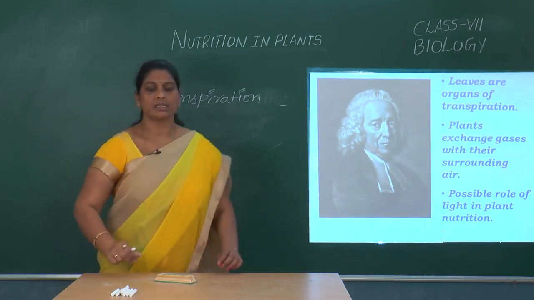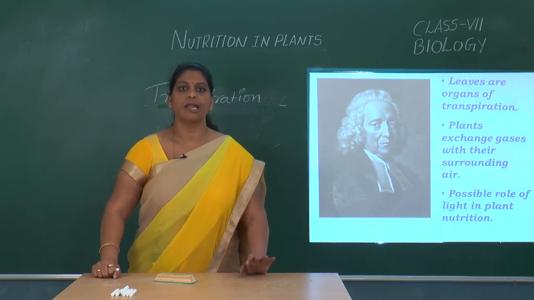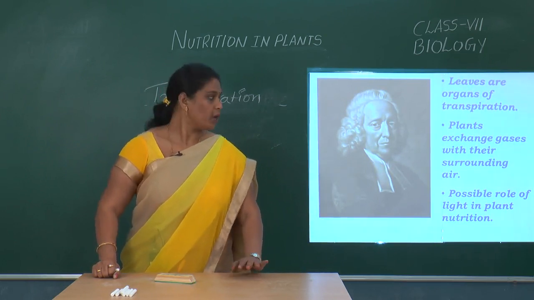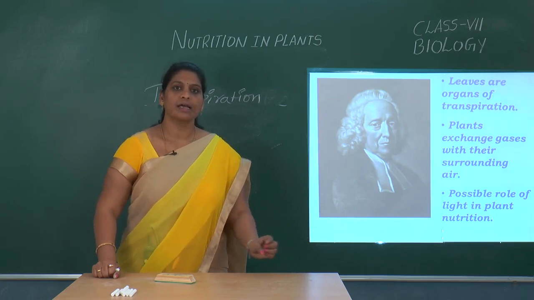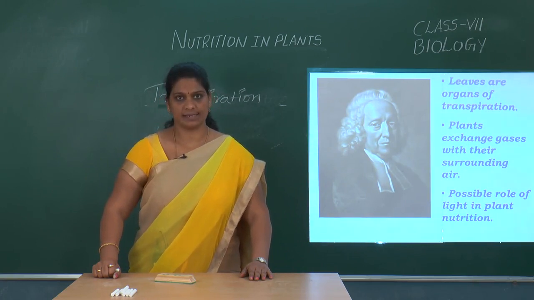Transpiration means the loss of excess water from the plant body. Along with that, he proved that the plant, especially the leaves, are responsible for the exchange of gases. And he also stated that light plays an eminent role in the production of substances by plants.